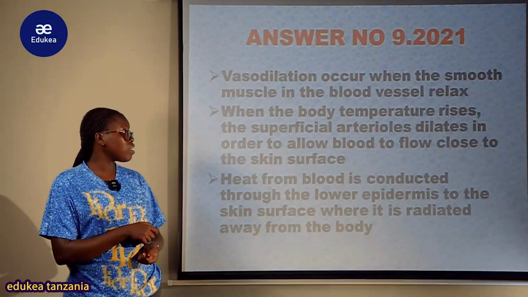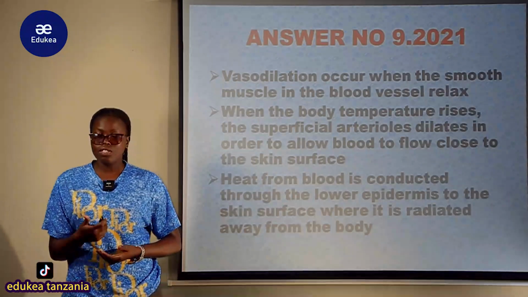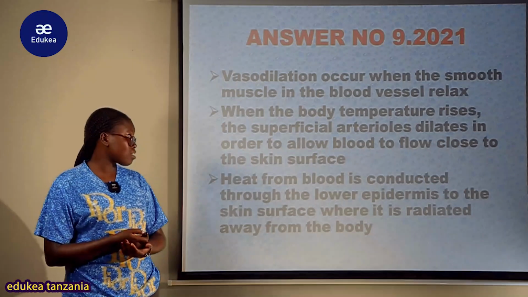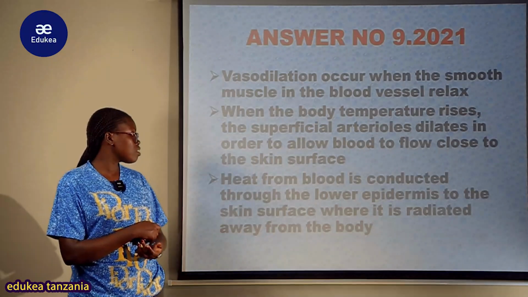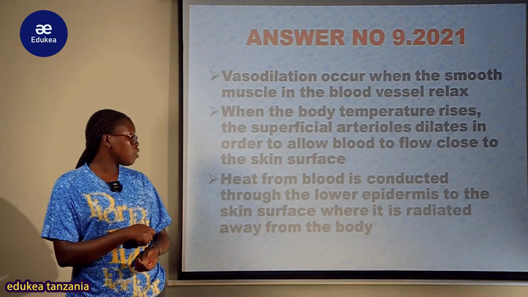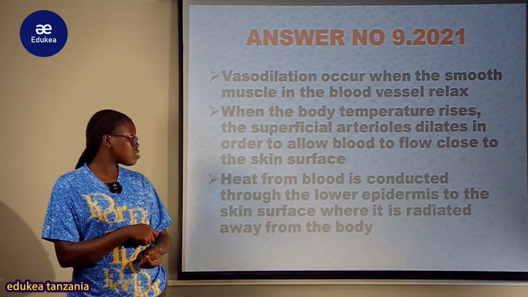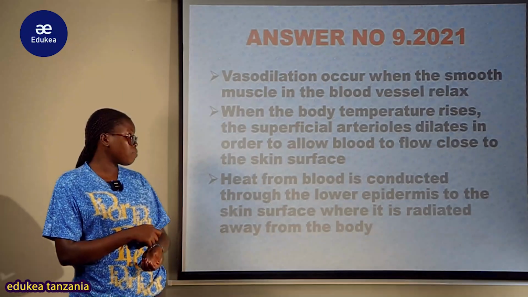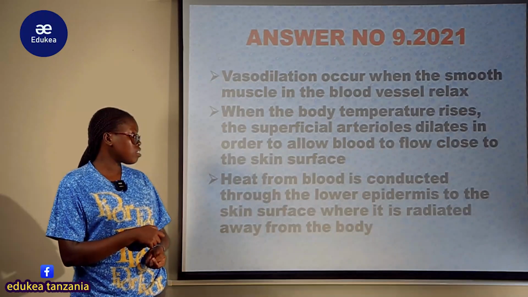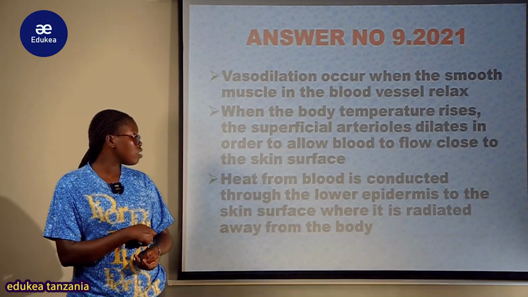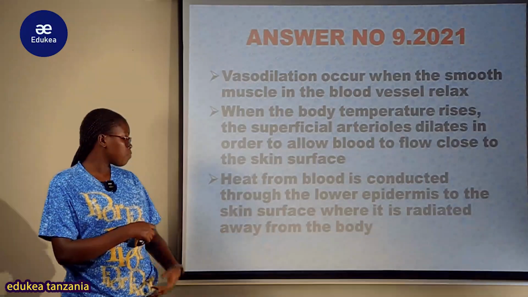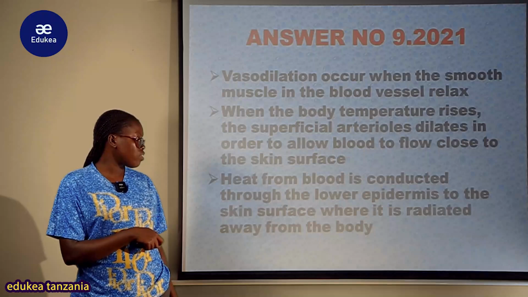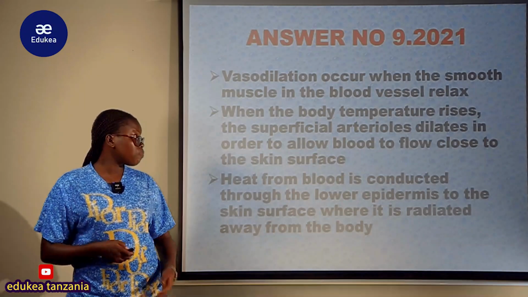So vasodilation occurs when the smooth muscles in the blood vessels relax. So hii vasodilation inatokea pale ambapo smooth muscles zilizo katika blood vessels zimekuwa zimerelax, na hivyo when the body temperature rises, the superficial arterioles dilate in order to allow the blood to flow close to the skin surface. So hapa ni mechanism namba moja ambapo tunasema kwamba when body temperature ikiwa nyingi, superficial arterioles zinakuwa zinadilate in order to allow the blood to flow close to the skin surface, na hivyo heat from the blood is conducted through the lower epidermis to the skin surface where it is radiated away from the body.